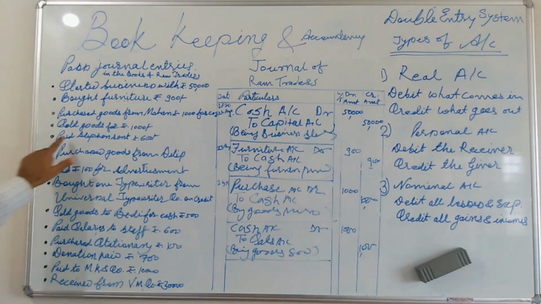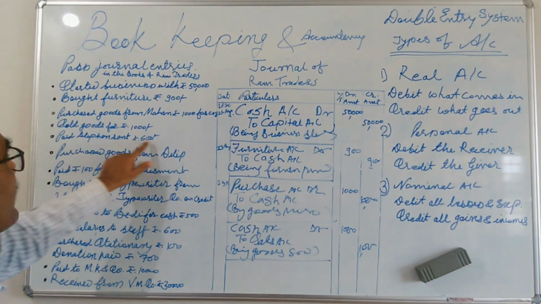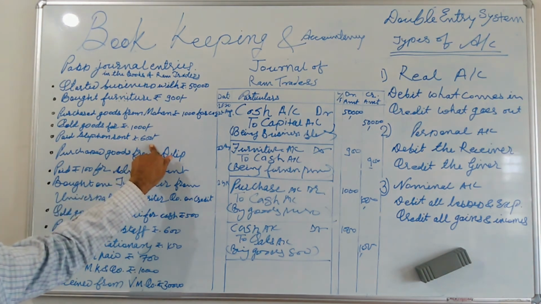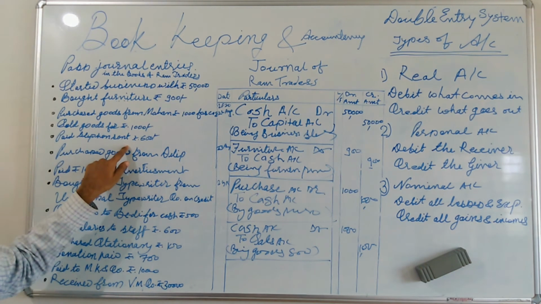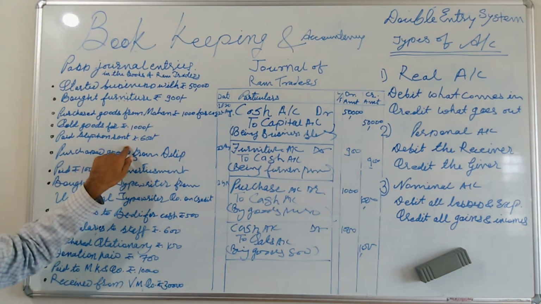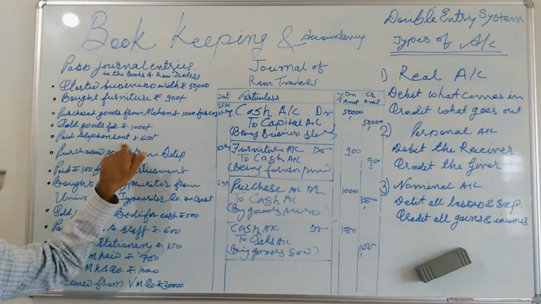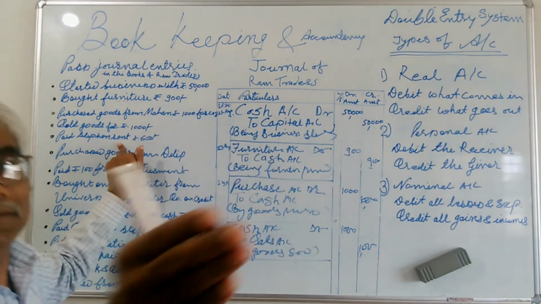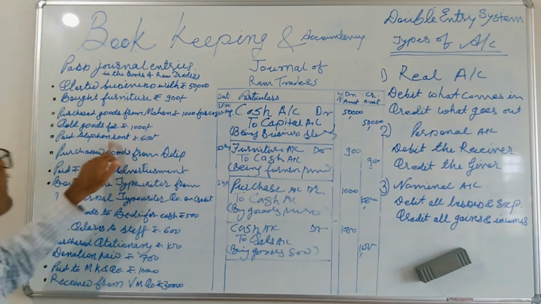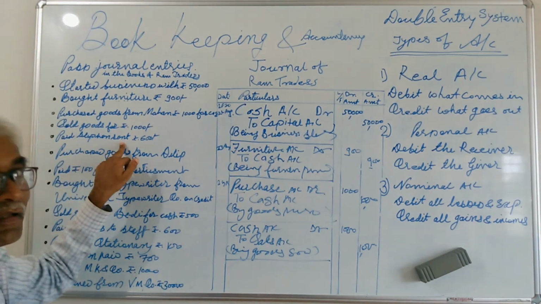Next transaction, paid telephone rent. Think about the paid telephone rent. Telephone rent, is it an asset? Answer is no. Is it a person? Answer is no. Rent is an expense.